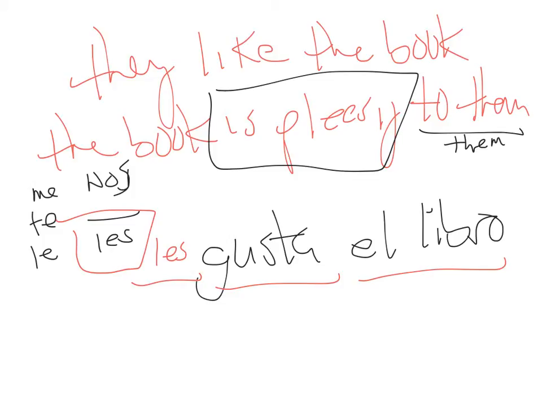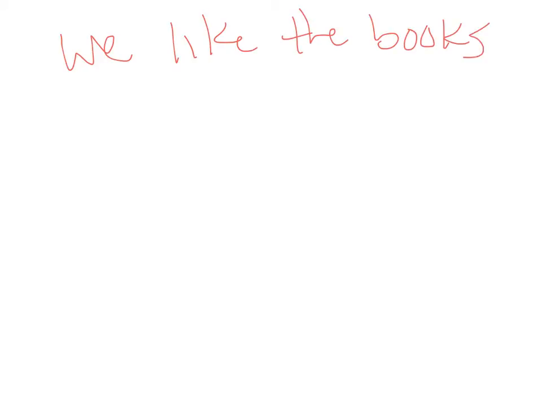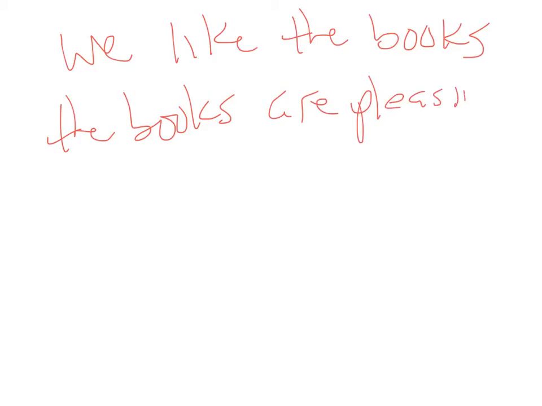Let's switch to something plural now. Let's say we like the books. How do we rethink it? The books are pleasing to us. We've rethought it. It's an essential step, un paso importante. Again, it wouldn't make sense to say the book is pleasing to us, would it? So we know we have to choose the plural form of gustar, which is gustan.